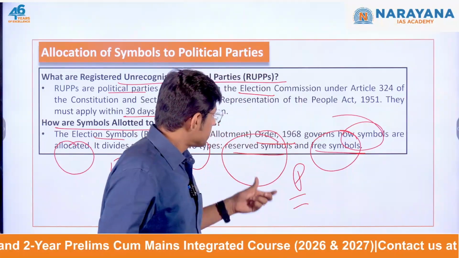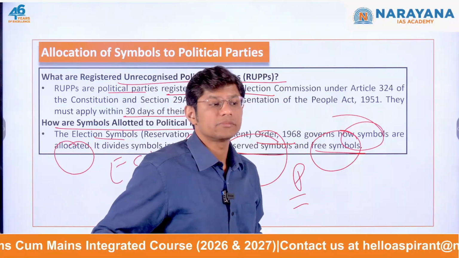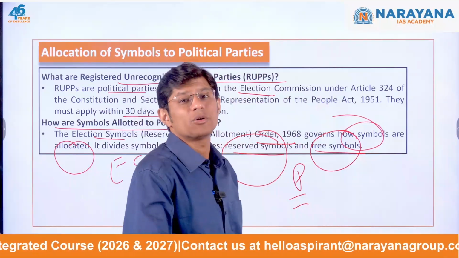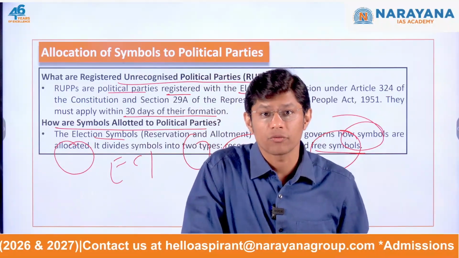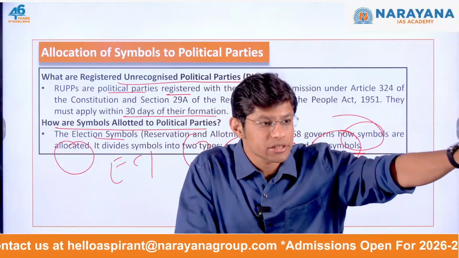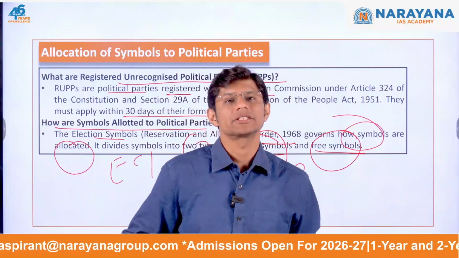So this reserved symbol is for the national or state political party. Talking on the free symbols, they are allotted to the registered unrecognized political party based on their application and commitment. And what is the commitment? That they will contest, field at least 5% of the total candidates in the upcoming state assembly election.